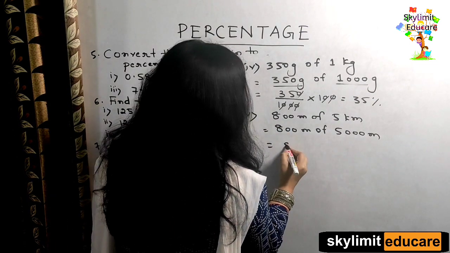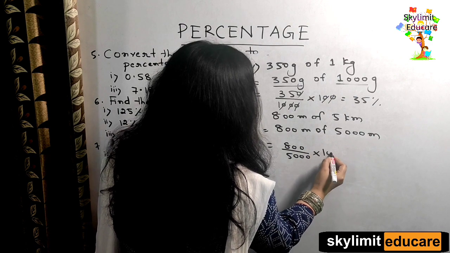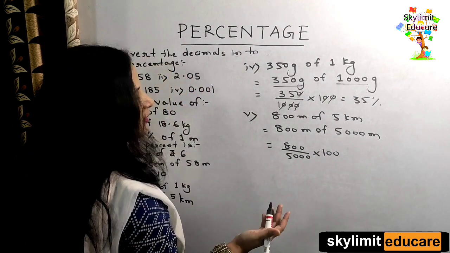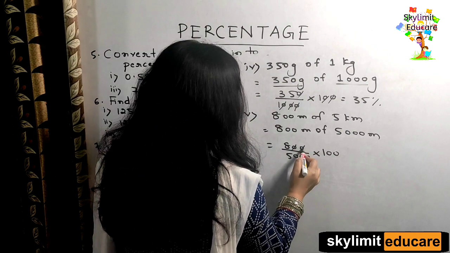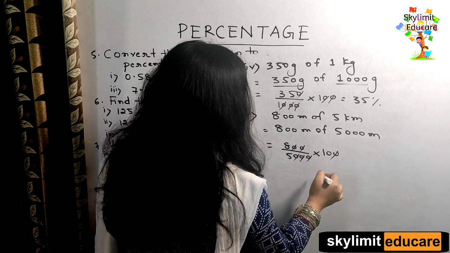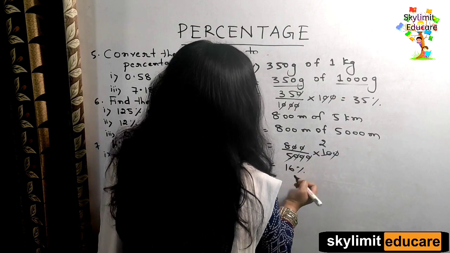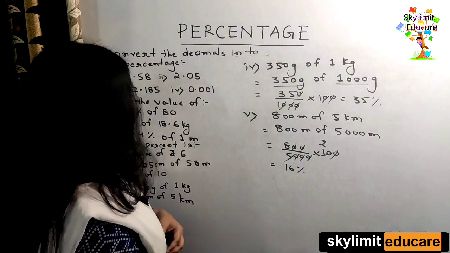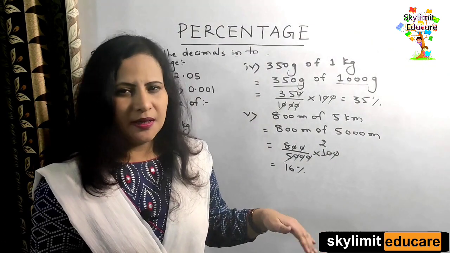So the first number by the second number multiplied by 100, because you have to convert it to percentage. That's why we are multiplying it. The zeros cancel out, and 5 2s are 10, so you got here 16%.